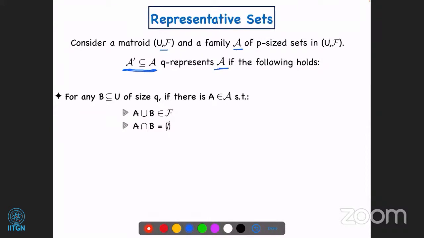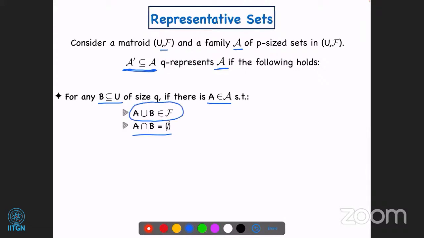If there is a subset B of U of size q, for which there is some A in our given family calligraphic A such that firstly A and B are disjoint, and secondly A union B is in our family, it's an independent set in our matroid.